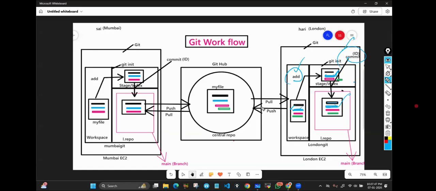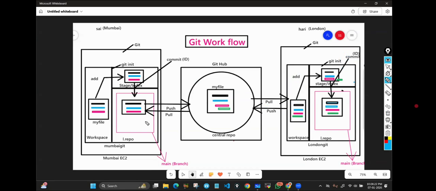After adding, after committing, Hari is going to push. Then that blue color data will go and sit here. Whatever data is in his machine which is not there here, that only will go, because the black color data is already there. That's it. Hari finished his work. He added, he committed and he pushed. We got the blue color data.